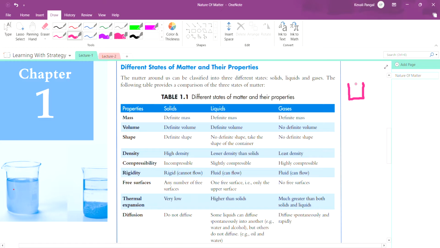You might have observed it before, but let me tell you one more time. Suppose you have water here. You press it using a piston. Piston is like this.